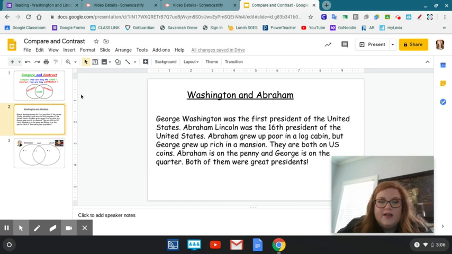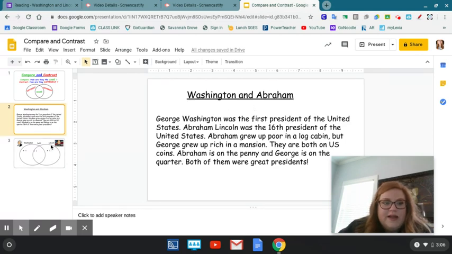We have another story today, different, but it's still kind of a short story. Yesterday, you had a story about lions and tigers, and the day before that, we introduced our journey story, Dex, the Heart of a Hero. So this story today is about Washington and Abraham. So George Washington and Abraham Lincoln.